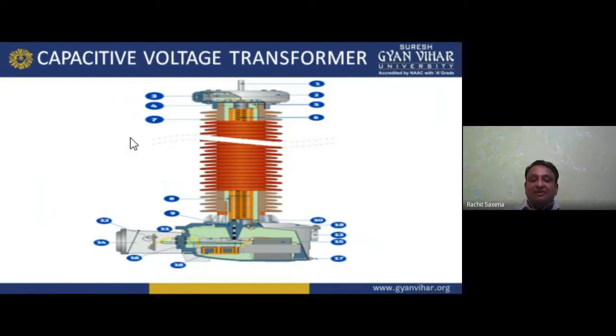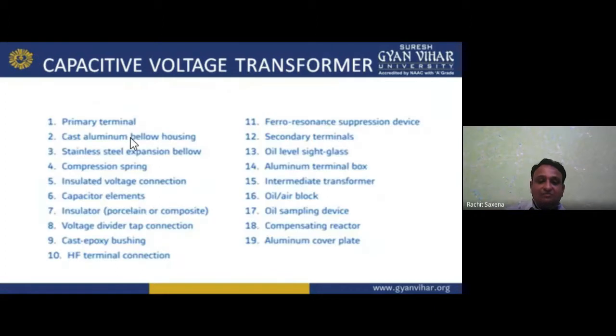Now, the capacitive voltage transformer looks like this. We have so many parts in it. What are the parts? First is the primary terminal, second is the cast aluminum bellow housing, third is the stainless steel expansion bellow, fourth is the compression spring, fifth is the insulated voltage connection, sixth is the capacitor elements, seventh is the insulator, porcelain or composite, eighth is the voltage divider tap connection, ninth is the cast epoxy bushing, tenth is the HF terminal connection, eleventh is the ferroresonance suppression device, twelfth is the secondary terminals,